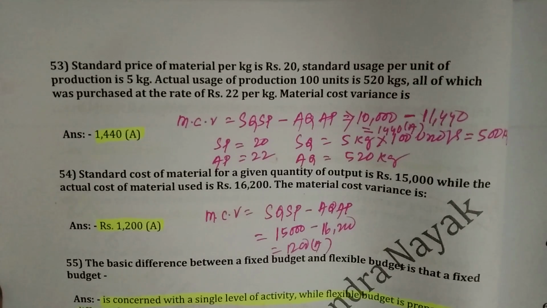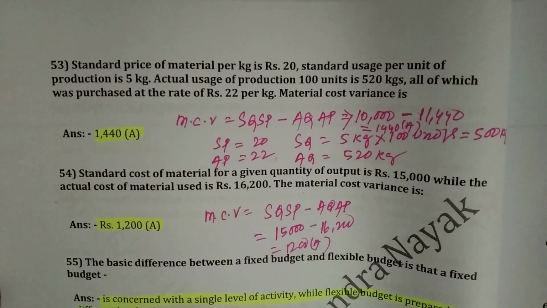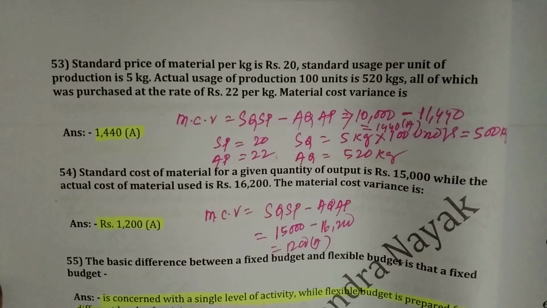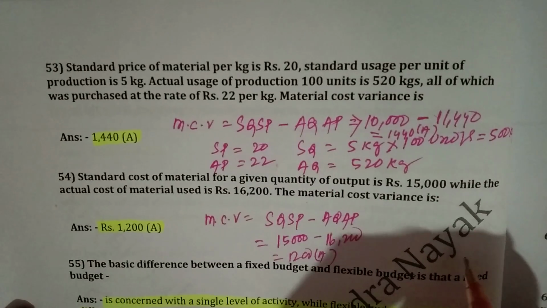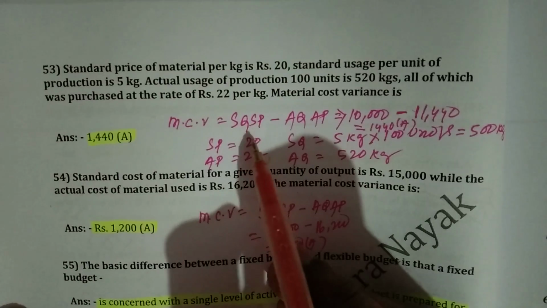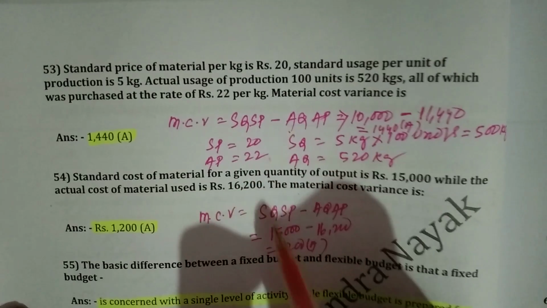Then question number 53. Standard price of material per kg is rupees 20. Standard usage per unit of production is 5 kg. Actual usage for production of 100 units is 520 kgs, all of which was purchased at the rate of rupees 22 per kg. Then material cost variance will be how much? As you know, the material cost variance formula is standard quantity into standard price minus actual quantity into actual price.